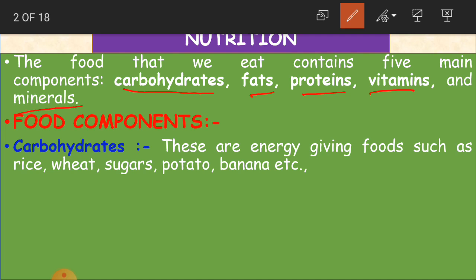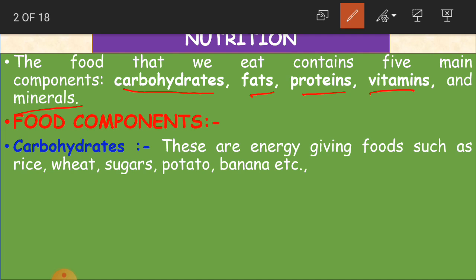So every day we take food. Why do we take food, children? To give energy for our body so that we can do our daily activities, and to fight diseases, not to be unhealthy, for not falling sick. For all these reasons we take food, to have a better growth. And we have five main components in our food: carbohydrates, fats, proteins, vitamins, and minerals.